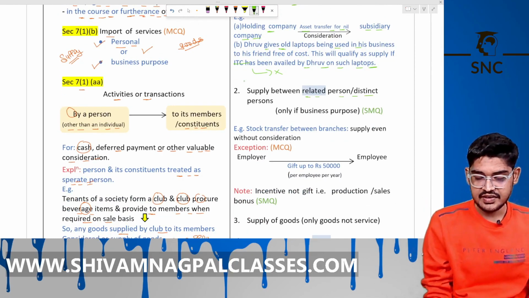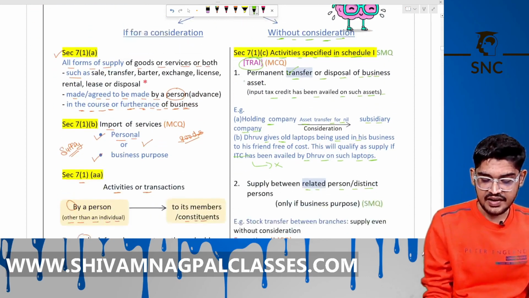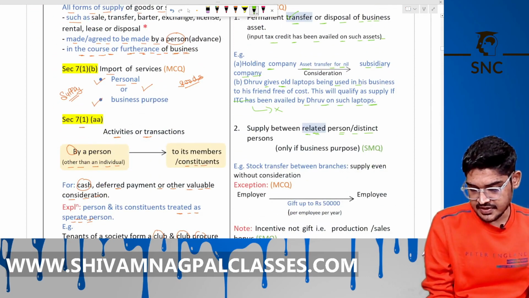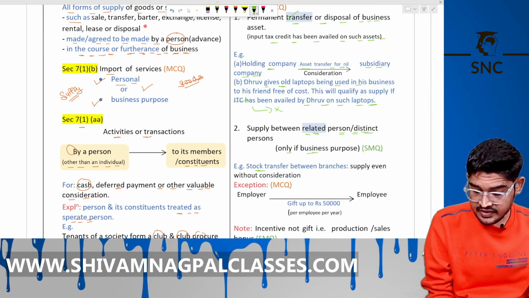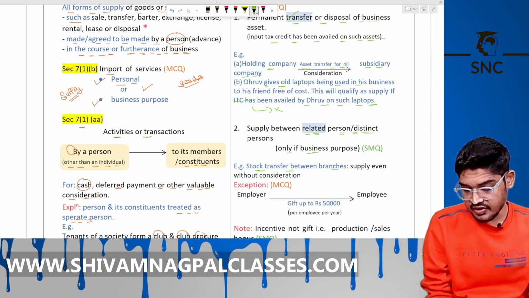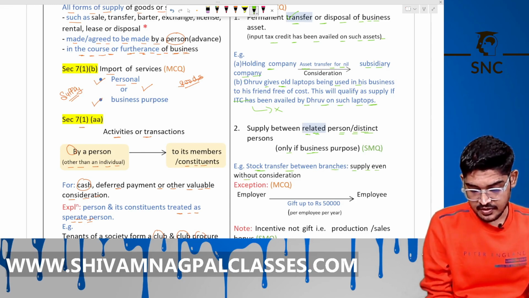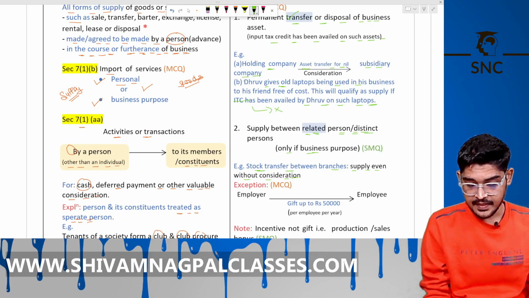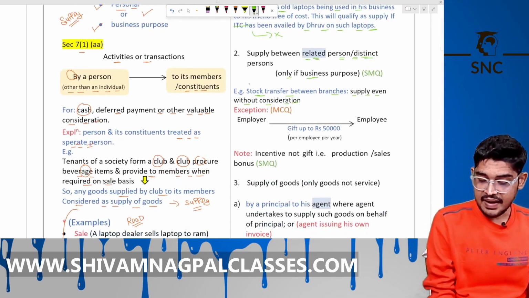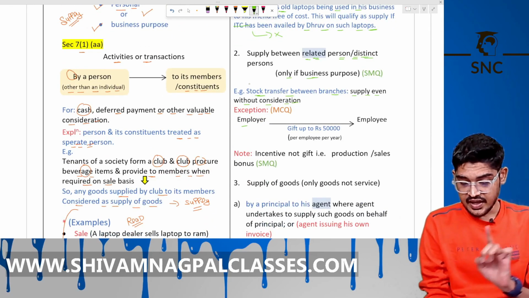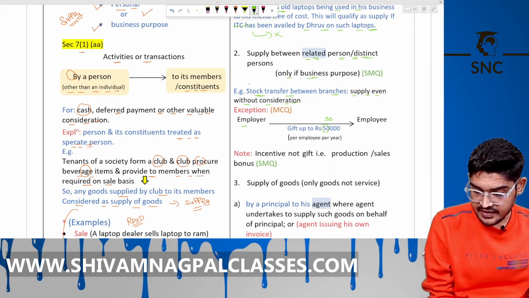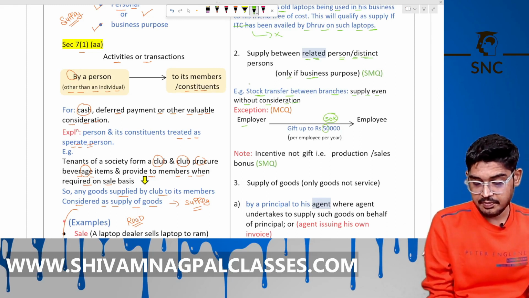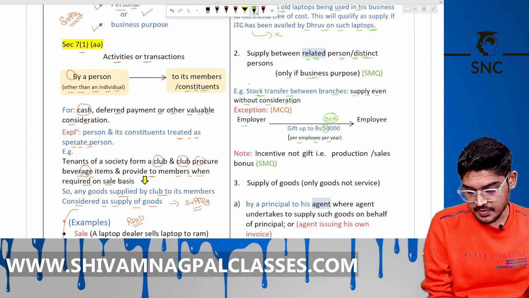Now, supply between related persons and distinct persons. So TRY. R: transfer between related persons and distinct persons, only for business purpose. Example, stock transfer between the branches is supply even without consideration, because these are distinct persons. Exception: gifts by employer to employee up to 50k are allowed, up to 50k per employee per year.